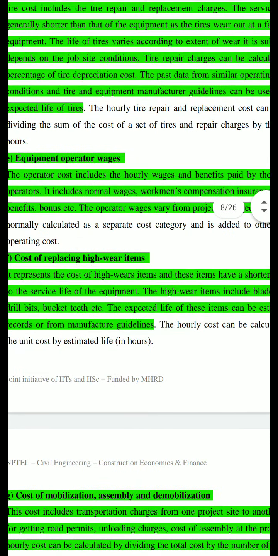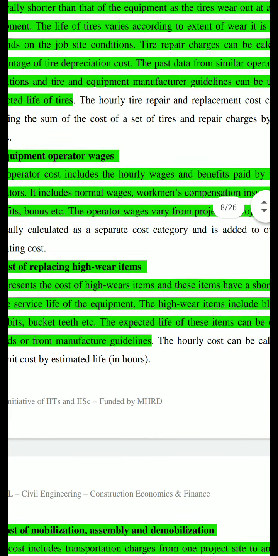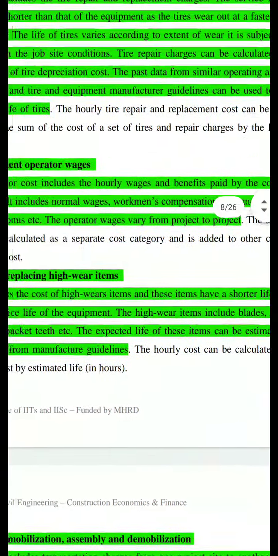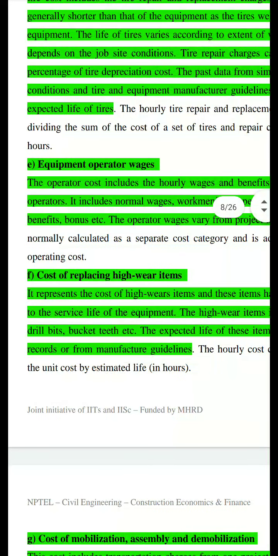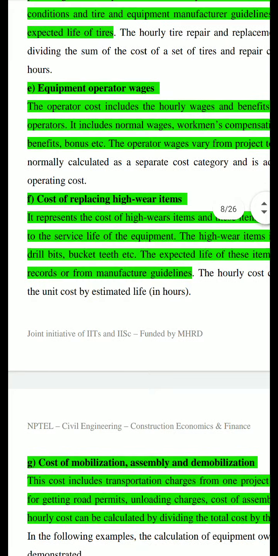Then cost of replacing high wear items. It represents the cost of the wear items, and these items have a shorter life as compared to the service life of the equipment. Every equipment has certain crucial parts which are actually used more, so they undergo high wear, meaning they very quickly undergo wear and tear.